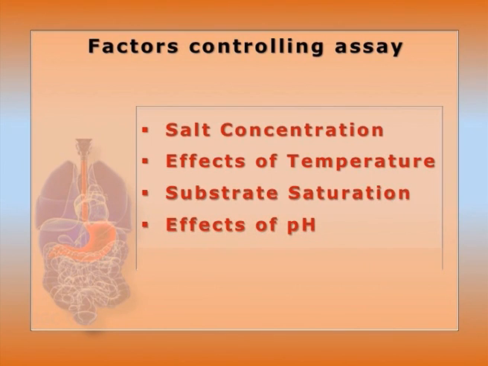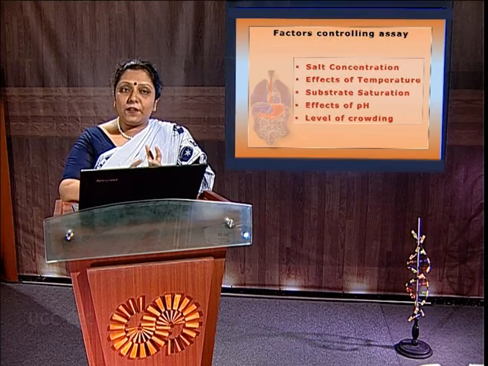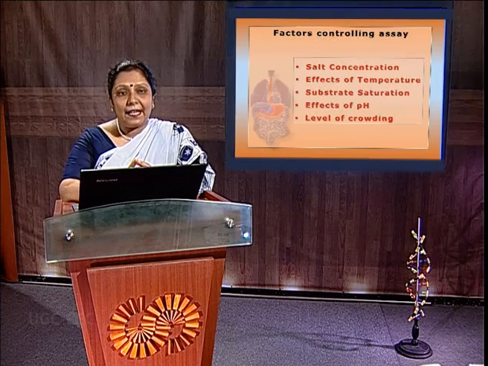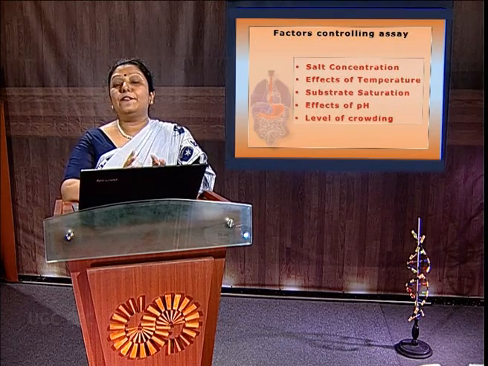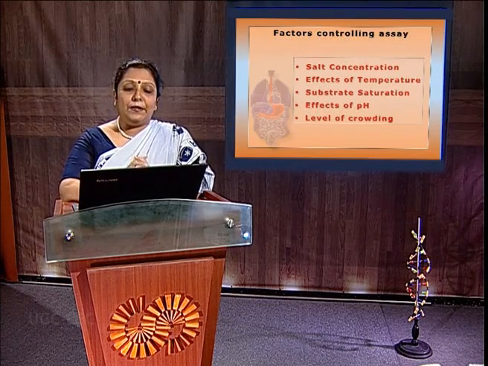Next, the effect of pH is very important. From 4 to 8 or 6 to 8 is the optimum pH to maintain the ionic or hydrogen bonds, otherwise they will be disrupted. But for pepsin it is 2, and for trypsin it is pH 8 optimum. Level of crowding, as we know that some macromolecules can be present, so it can change the stoichiometry of the complex, the equilibrium rate as well as the reaction rate. That phenomenon is called macromolecular crowding.